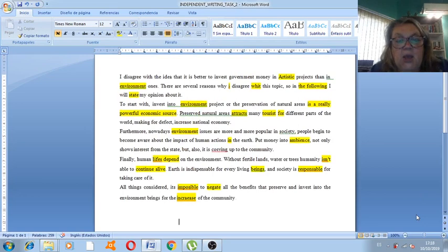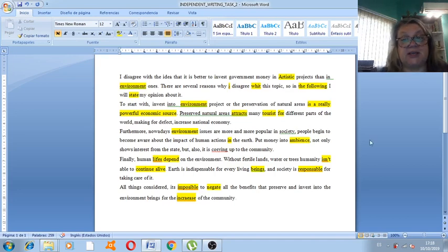Okay? Well, as you can see, I have highlighted certain words in yellow. Obviously, these words contain certain mistakes. For example, let's begin with the first sentence. I disagree with the idea that it is better to invest government money in artistic projects than in environment ones.